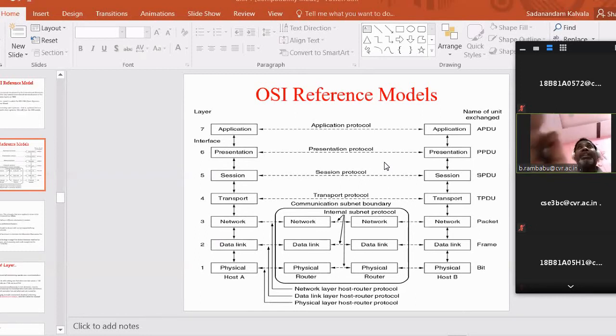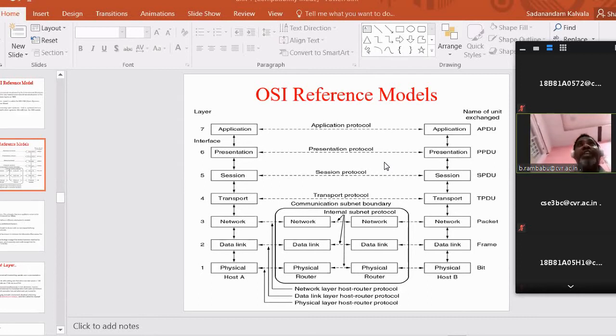Next one is physical layer deals with the bit representations. What do you mean by bit? We know zeros and ones. How they are represented? Physical layer will deal with that, by using a particular encoding technique. It uses a particular procedure, and that procedure is again shared with the destination also.